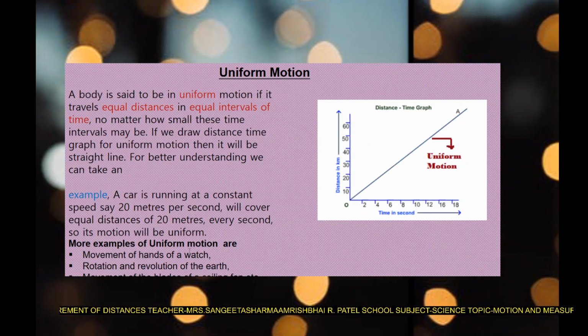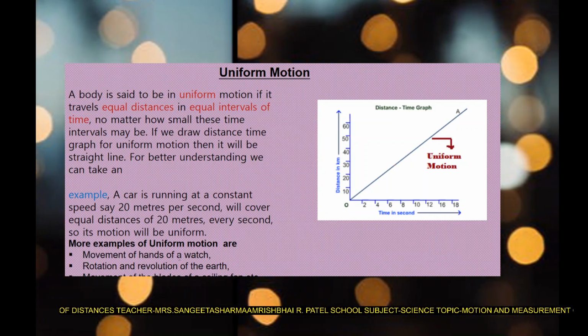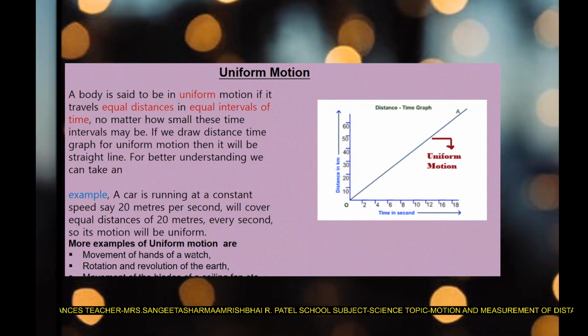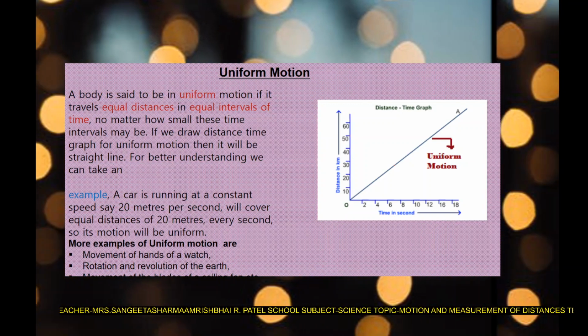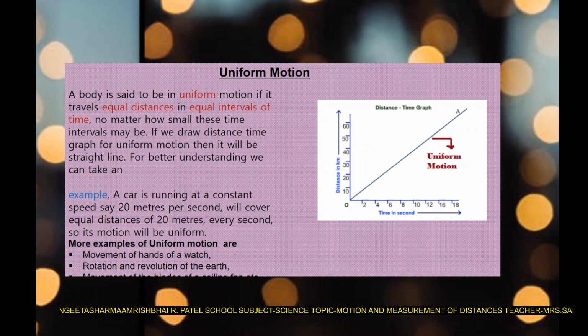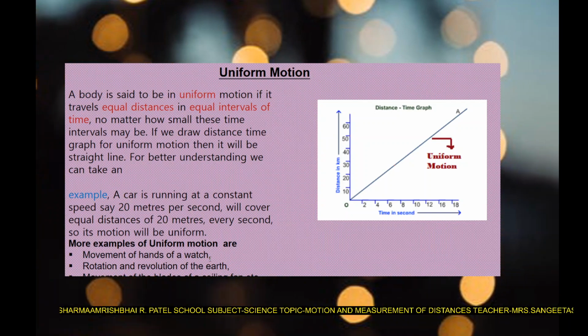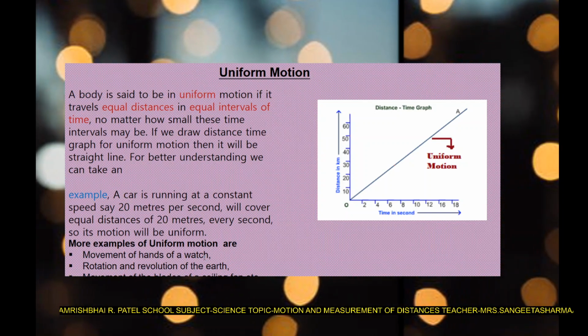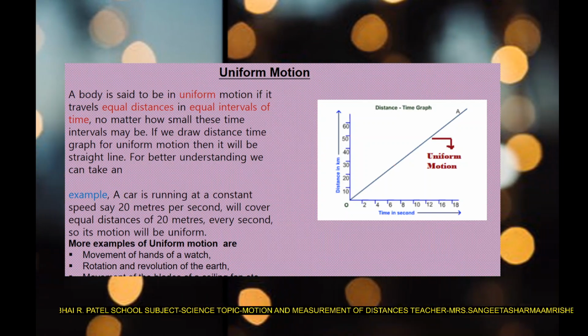Okay. Other examples I have also mentioned here. Movement of hands of a watch, it is also uniform motion. Rotation and revolution of the earth. Movement of the blades of the ceiling fan. These are all examples because the distance and the time intervals are equal.